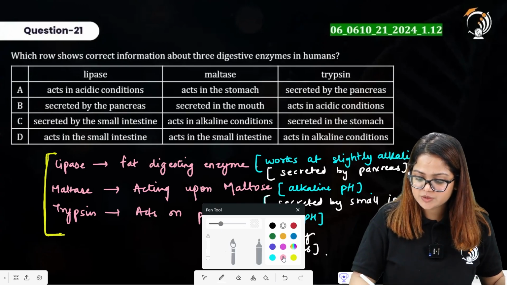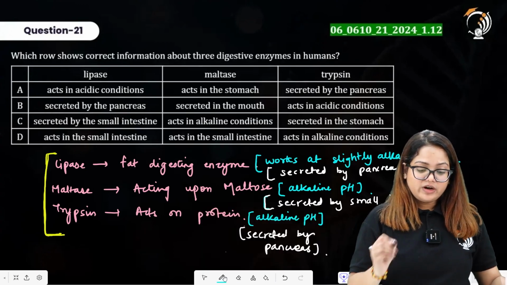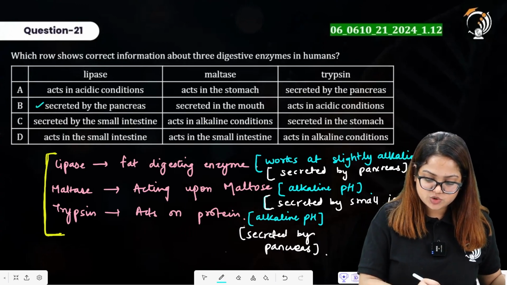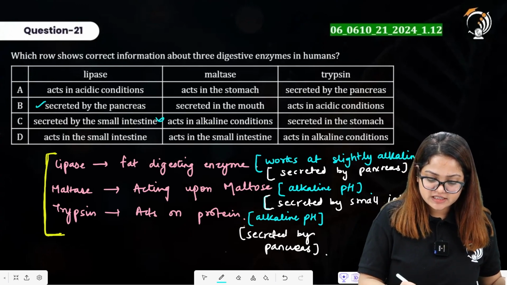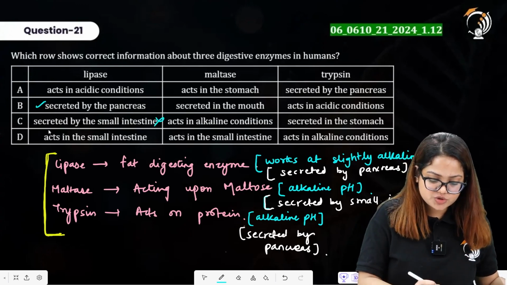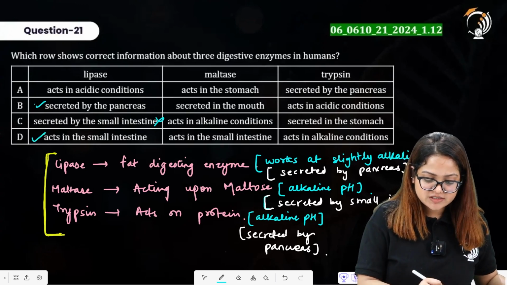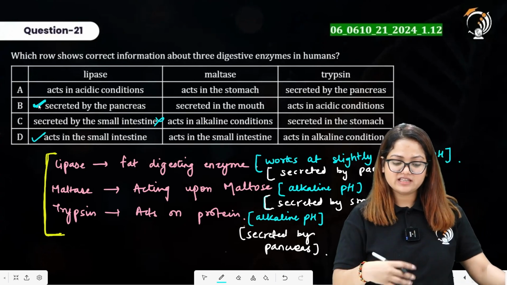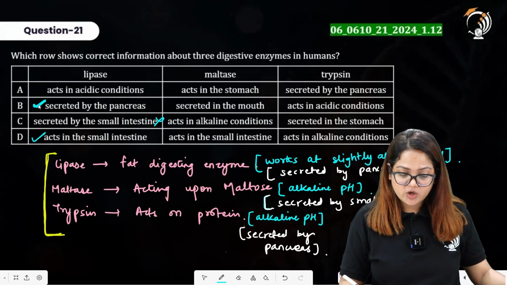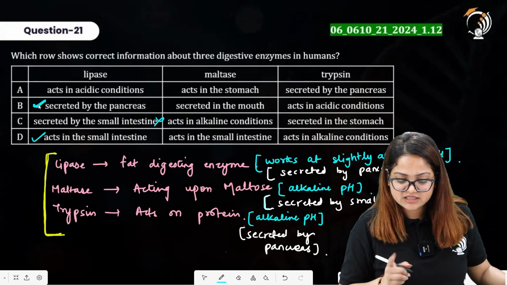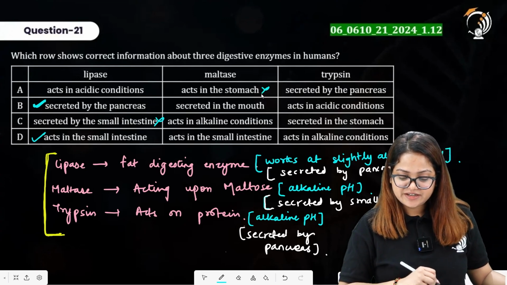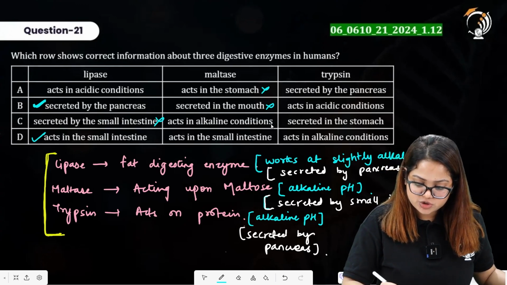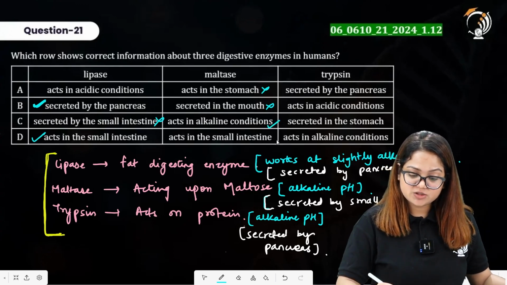Alright, now going to the options one by one. For lipase, it acts in acidic medium, incorrect. Secreted by pancreas, this is true. Secreted by small intestine, this is incorrect. Acts in small intestine, yes, this is true. This will be acting in the small intestine because the secretions from the pancreas will be moving into the small intestine and they will be having their action in the small intestine. Talking about maltase enzyme, it acts in the stomach, incorrect. It is secreted in the mouth, incorrect. It acts in alkaline conditions, yes, this is true. It acts in the small intestine, yes, this is also true.